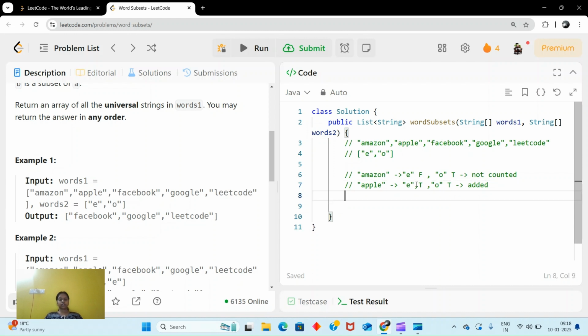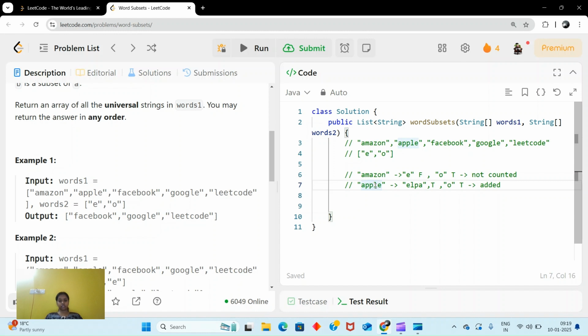How we will check is, let's say here it can be ELP, or let's say A also. So you will check whether each character is there here or not.